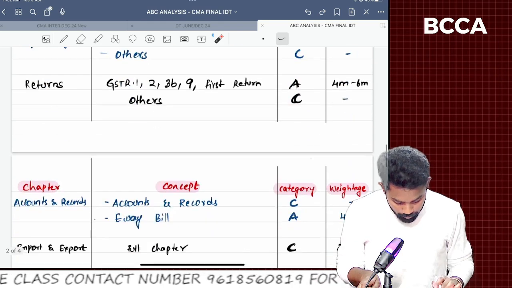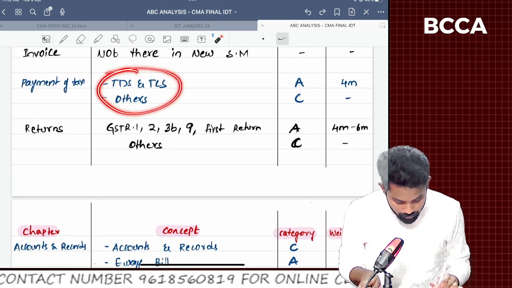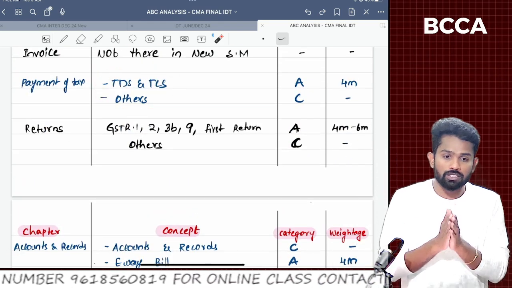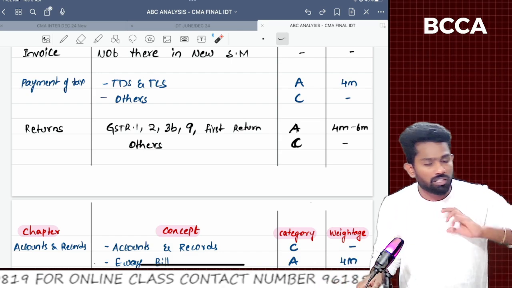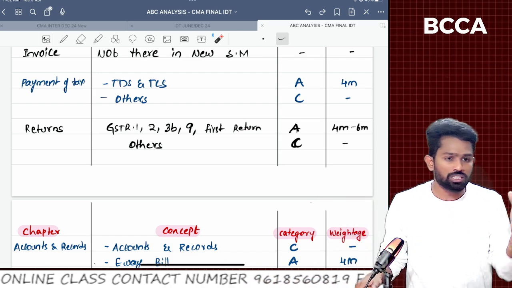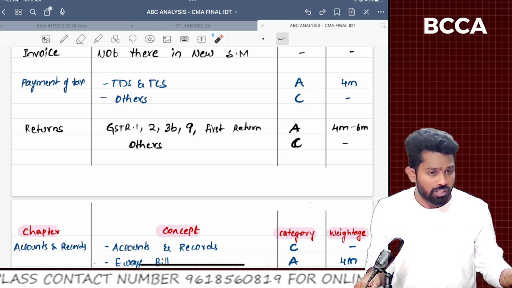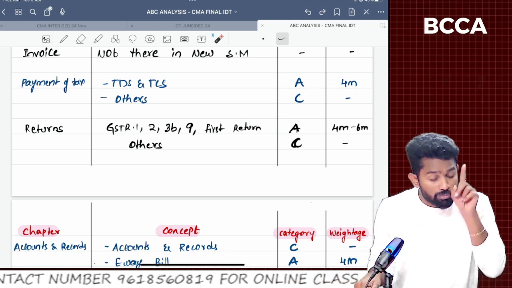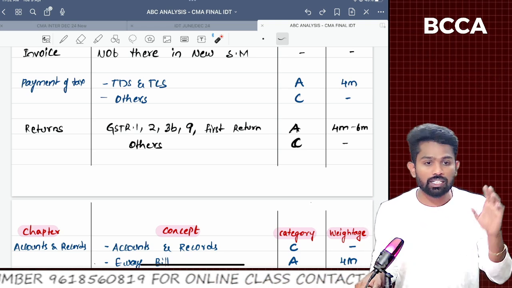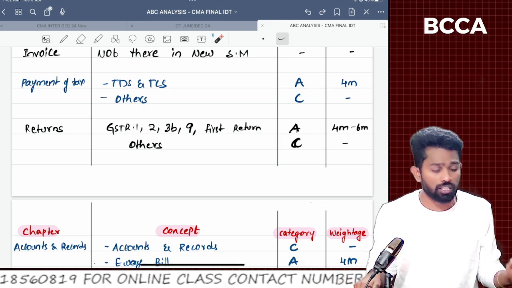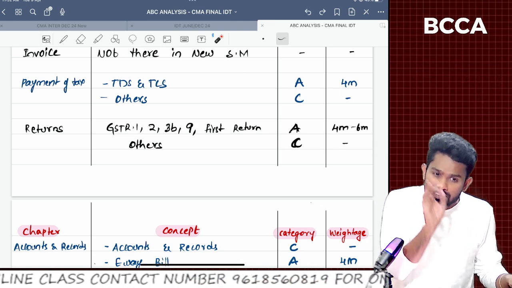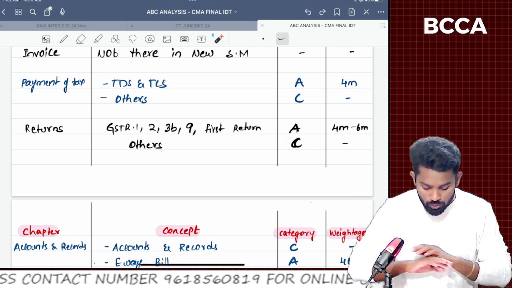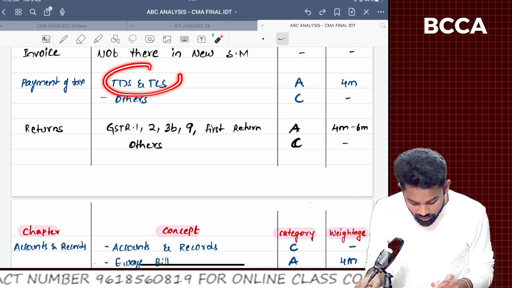Next, sir, the payment of taxes chapter. In the payment of taxes chapter also, there are 2 parts, sir. The one is about credit ledger, cash ledger, liability ledger. From that one, there are no questions being asked by the institute, sir, not frequently at least. But from TDS and TCS, we could definitely expect a question, sir. If you see the trend, in every attempt they are asking a 4 to 5 marks question. Very simple concepts, sir, TDS and TCS. So don't miss those concepts. These are very important.